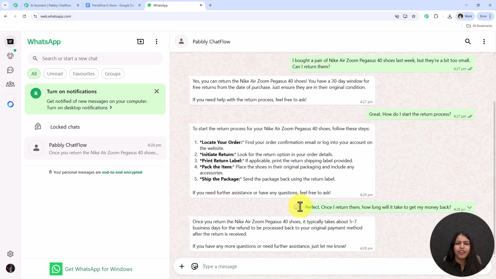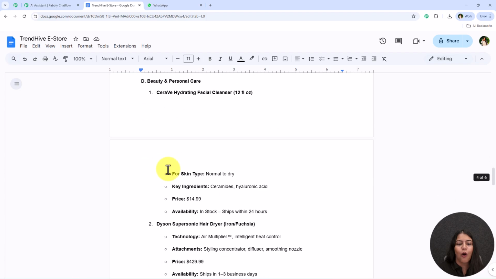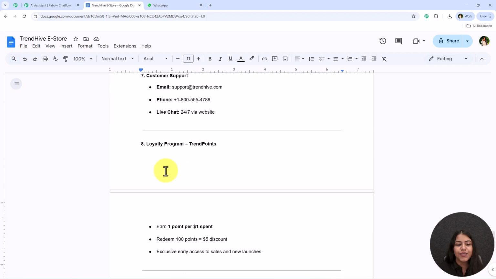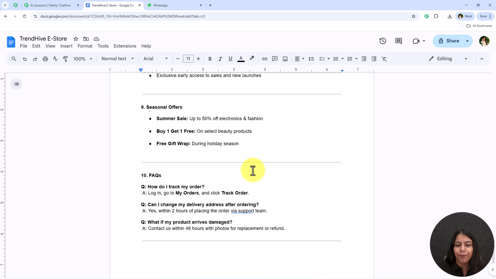But you must be wondering from where this AI agent got the knowledge of all my business details. So I've simply created a knowledge base and uploaded it on my AI agent, and using this knowledge base only, my AI agent is giving me all the replies.